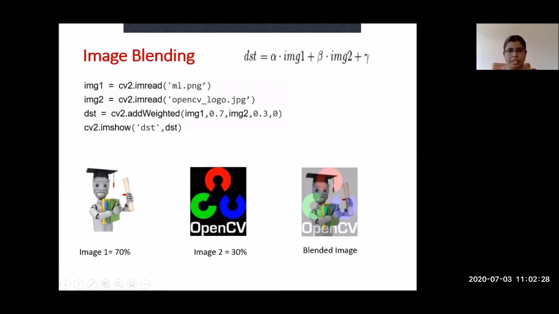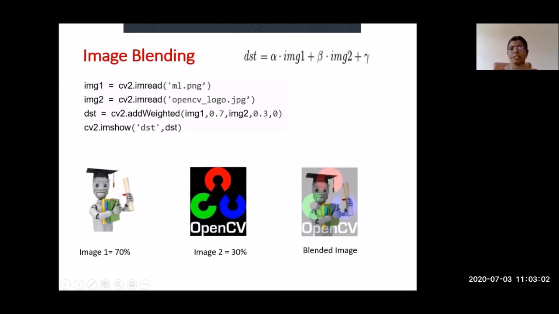First image I am going to take 70%. Second image I am going to give a weightage of 30%. If you give 50-50, then 50% of the first image and 50% of the second image is taken. Here 70 and 30 means 70% of the first image and 30% of the second image get added. So finally you will get the blended image. Or you can give 1 and 1, meaning 100% of both get added. So you can give any weightage.